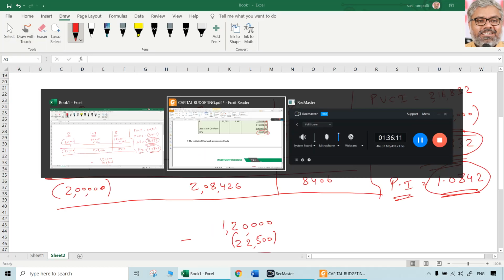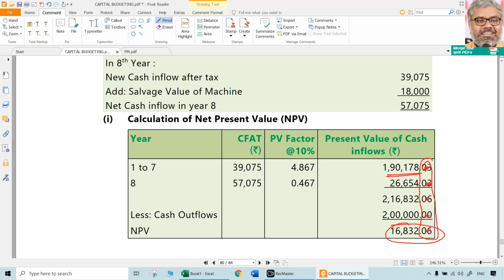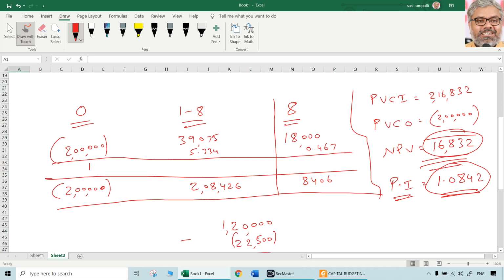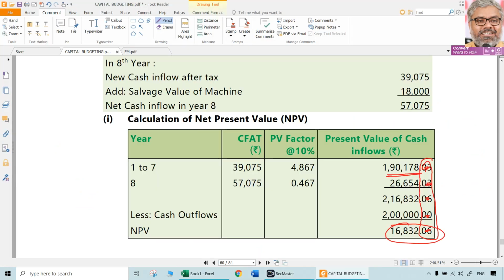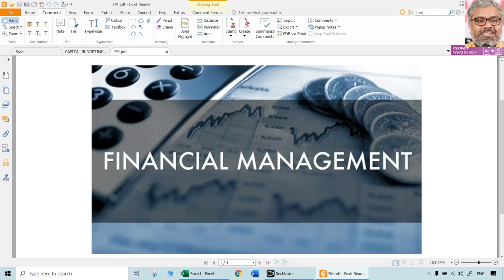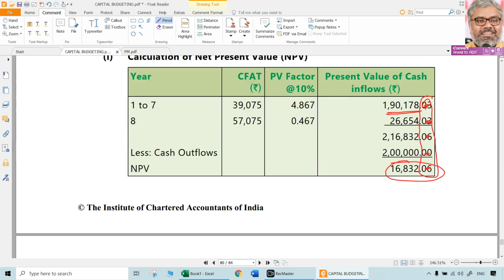Normally, the study material preparers would have done this on calculators, on computers, and they just copy-pasted without trimming them. So you don't have to worry about those decimals. Just take the absolute numbers, enough. Decimals are important for discount factors. They are important. 3 decimals at least, if nothing is given in the question. If it is given in the question, whatever number of decimals is given, you take that automatically. But when the cash flows are expressed as rupees in lakhs, rupees in thousands, then also decimals might be important. But otherwise, in normal questions, those paise are just to be ignored.